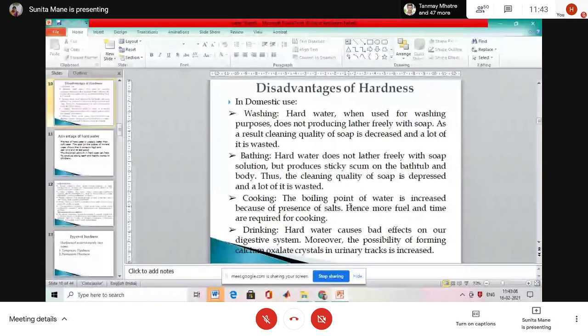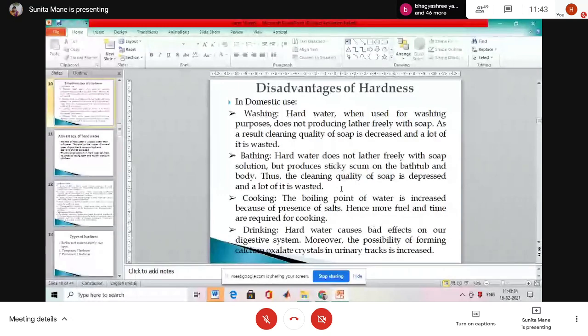Drinking hard water has a bad effect on our digestive system. Moreover, the possibility of forming calcium oxalate crystals in the urinary tract is increased. That is the kidney stone. So this is the disadvantage of hard water. Is it clear? It is clear to all students. Yes, ma'am.